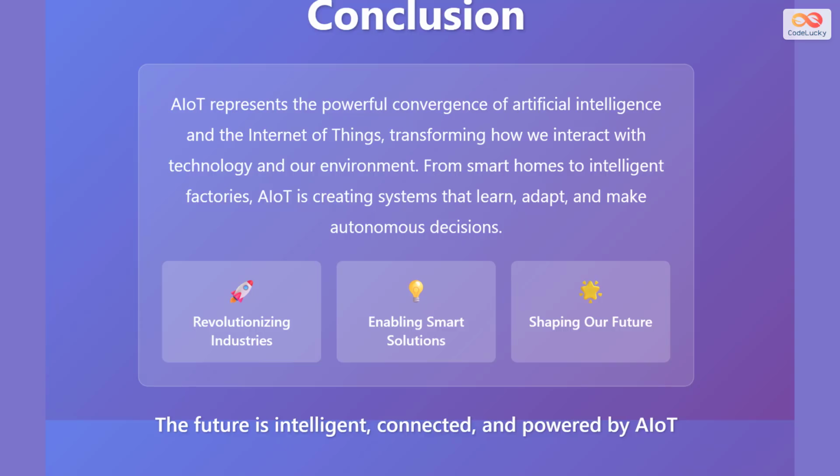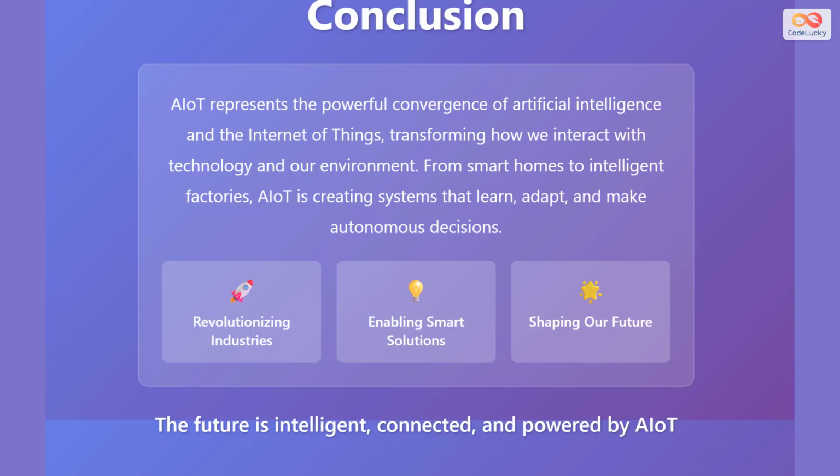IoT represents the powerful convergence of artificial intelligence and the Internet of Things, fundamentally transforming how we interact with technology and our environment. From smart homes that anticipate our needs to intelligent factories that optimize themselves, IoT is creating systems that learn, adapt, and make autonomous decisions.